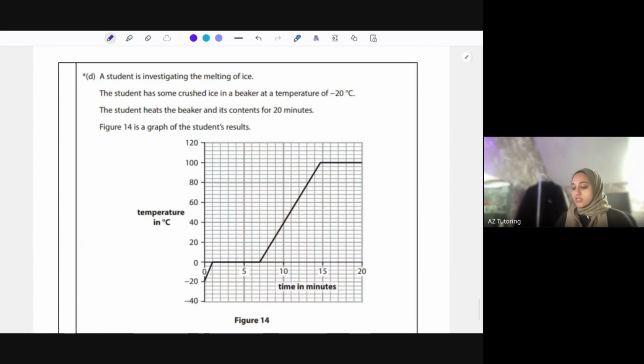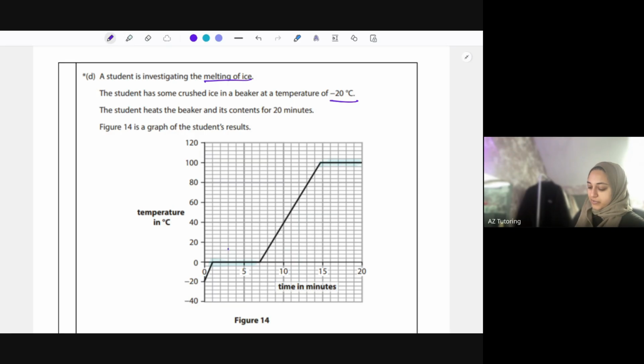A student is investigating the melting of ice. The student has crushed some ice in a beaker at a temperature of -20 degrees Celsius, so it stays as ice, I guess. The student then heats the beaker and its content for 20 minutes. Here's a graph, so you can see every time there's going to be a state change. So -20, it's ice, and then to 0, you could see there's a state change, so it's probably changing to liquid at this point. So then it stays as liquid, and then after 100 degrees, there's another state change. So anytime there's a flat point here, change in state. Over here, there's also change in state as well.